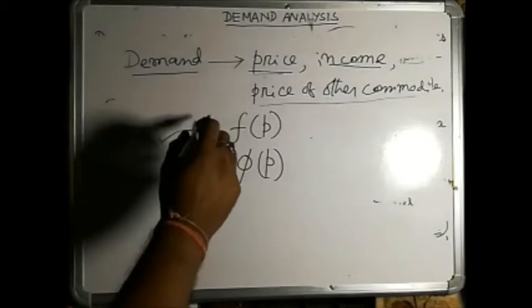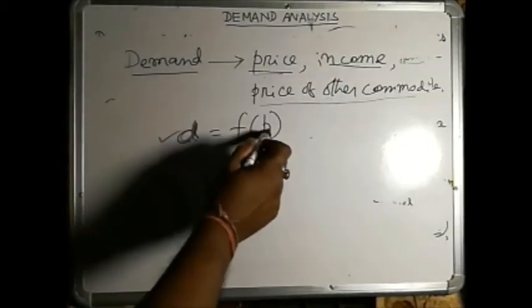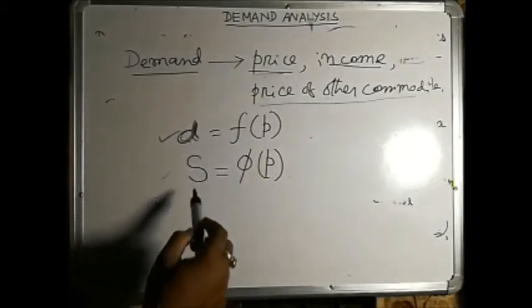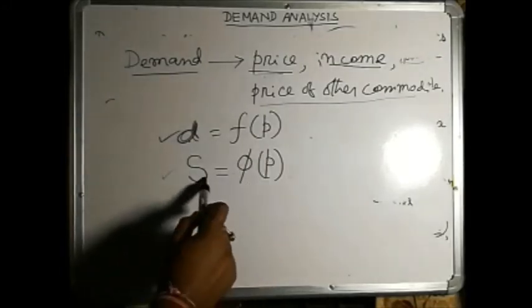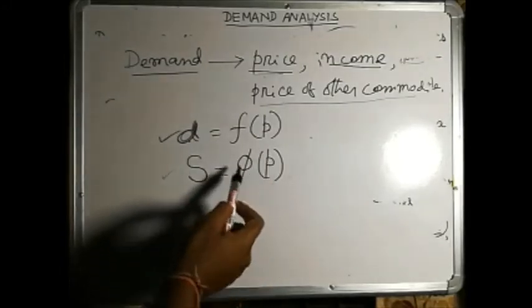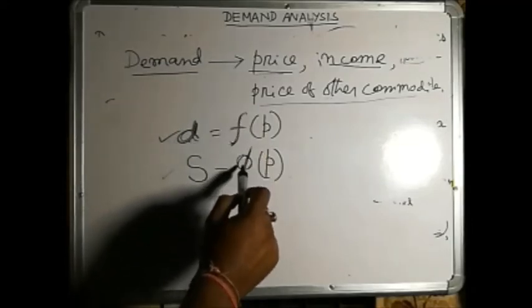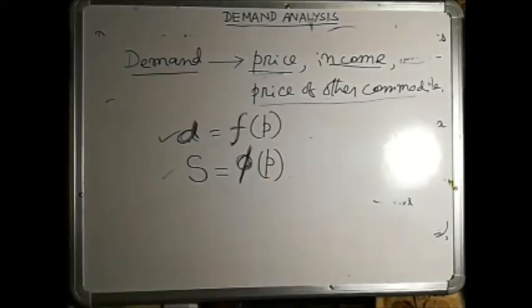So this is the functional relationship between demand and price, where we write D equal to F of P, and this second one is the functional relationship between supply and price. So supply is a function of price. Since we are using F for function in the first case, in the second case we are using the symbol phi to represent the function.